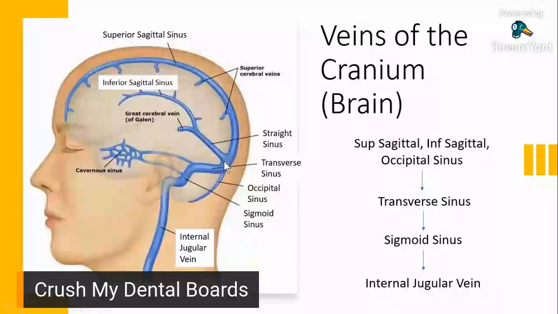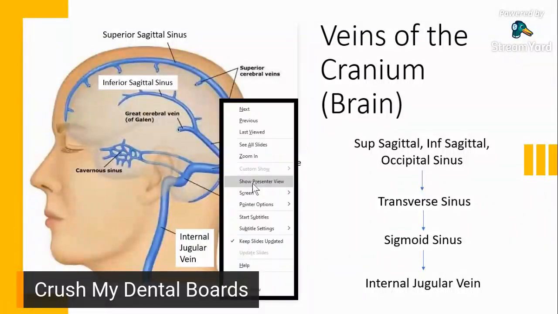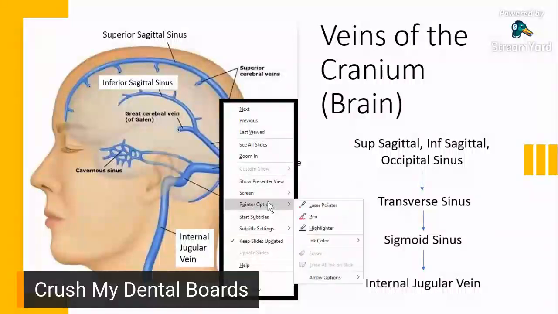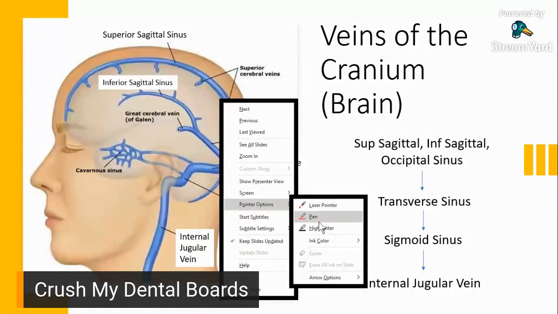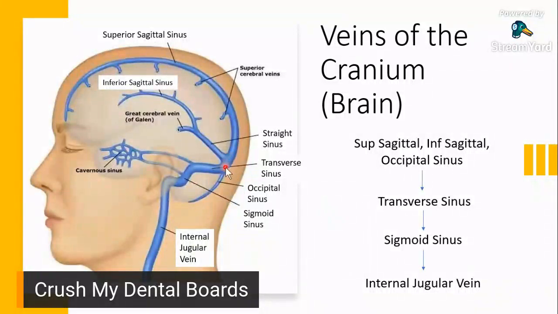So blood coming from your superior sagittal sinus, your inferior sagittal sinus, and your occipital sinus right here would flow towards your transverse sinus. So, ano nangyayari with blood flow? So, superior sagittal sinus and inferior sagittal sinus, pababa siya. You see this point right here? There's a junction. So, there's a junction right here. So, dito nagmi-meet yung superior sagittal sinus at yung inferior sagittal sinus. So, ang direction ng blood flow ay pababa, papunta dito sa junction na to. While for the occipital sinus, ang direction ay papunta din doon, ulit sa junction na yun.